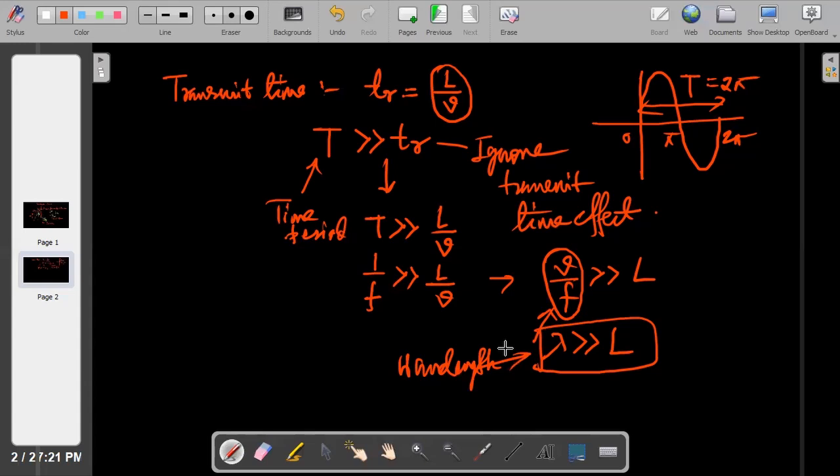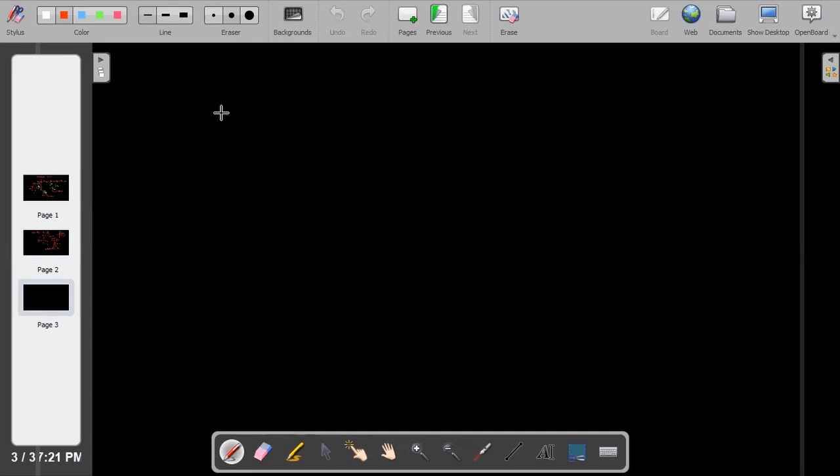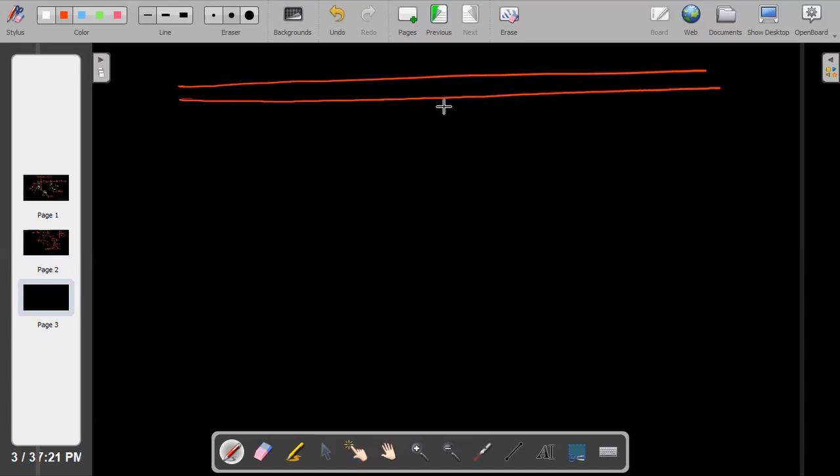So far, we have studied all the circuits. We didn't consider this transit time effect because the length is very small. But in a transmission line, it is not the case. Why? Because we are dealing with a distributed circuit, where the length is very high. So we cannot ignore that. We have to do the analysis of the transmission line, including this transit time effect.